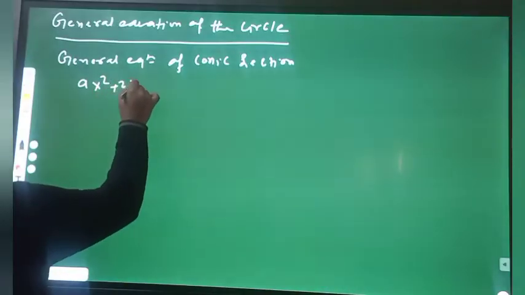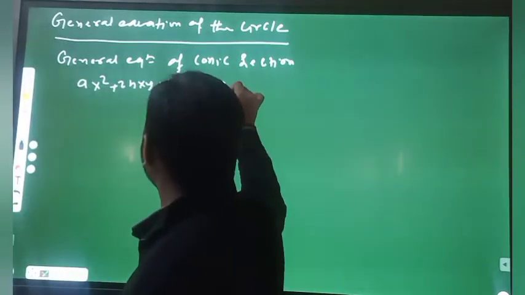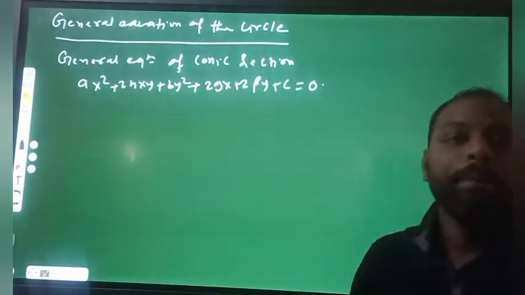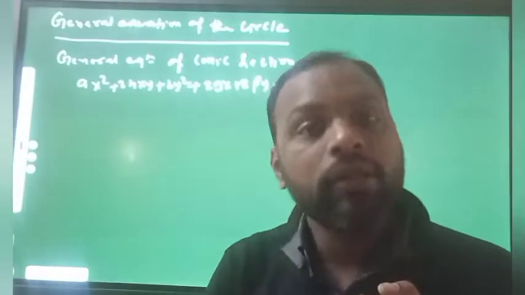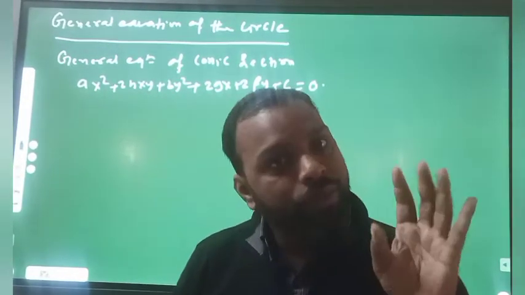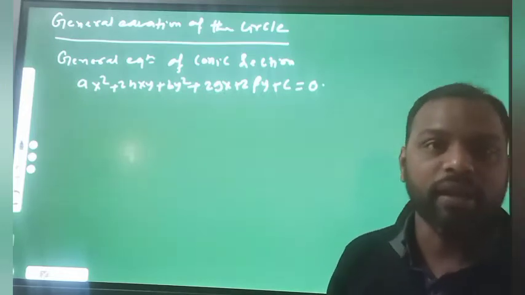This is ax square plus 2hxy plus by square plus 2gx plus 2fy plus c equal to 0. But this represents either a circle, parabola, ellipse or hyperbola. Now we are classifying when this equation represents the circle.